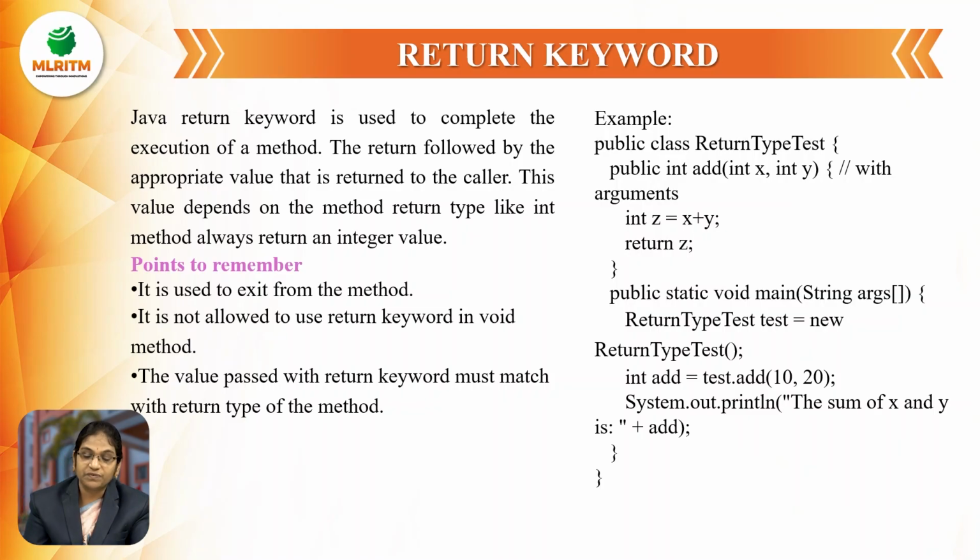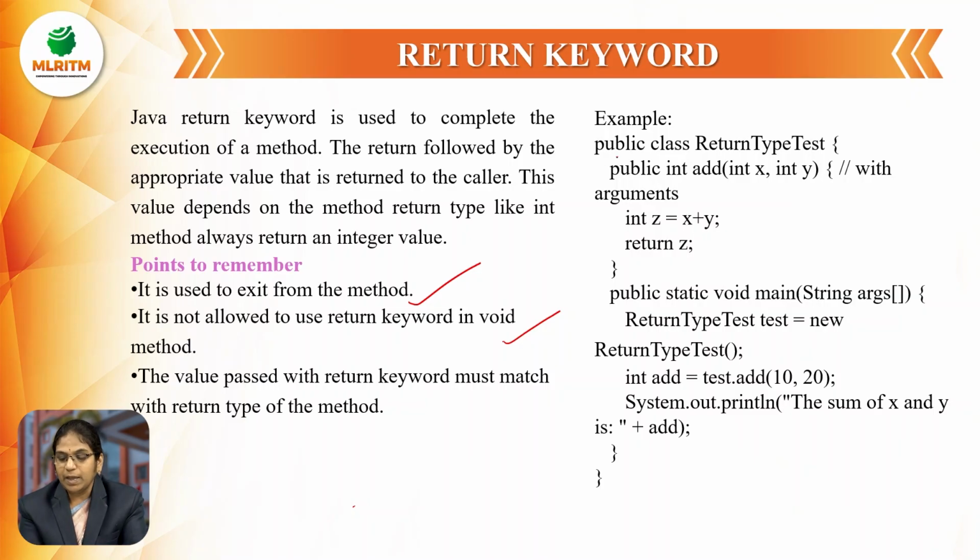And what are the points we need to remember when we are writing a program with return? It is used to exit from the method, and it is not allowed to use the return keyword in a void method. Means if you are writing a method with void, then a return value should not be there. The value passed with the return keyword must match the return type of the method. Means the data type of the output and the value declaration should be of the same type.